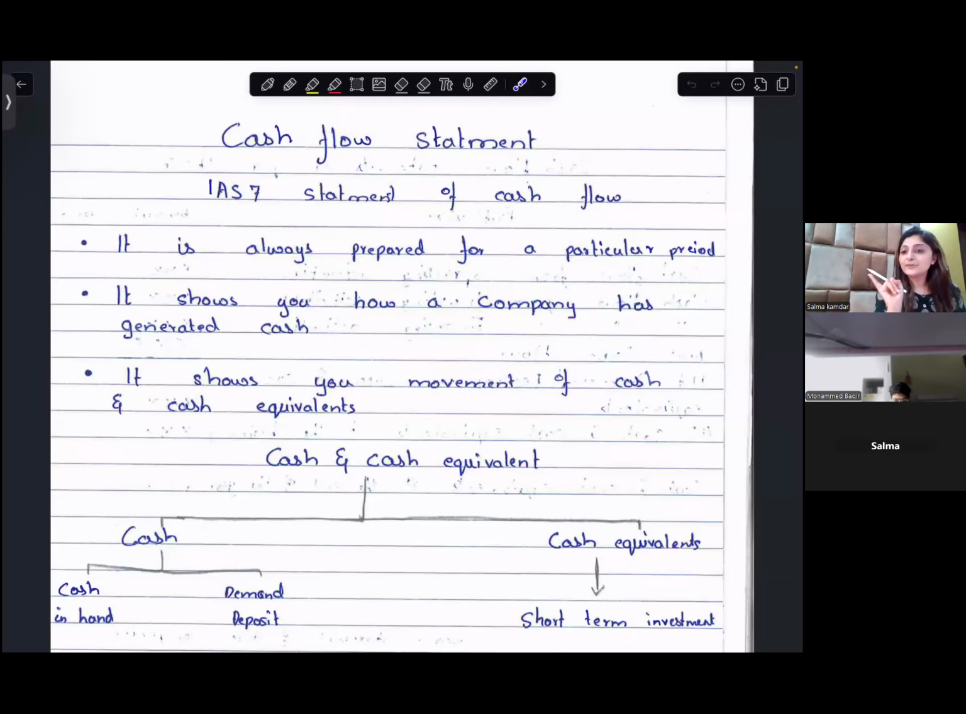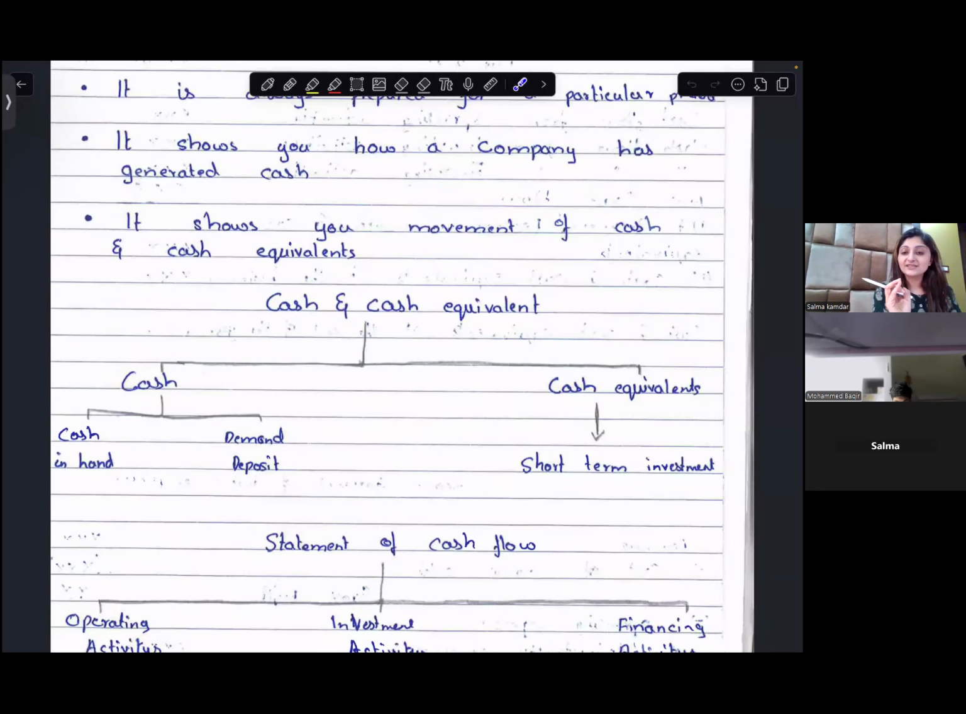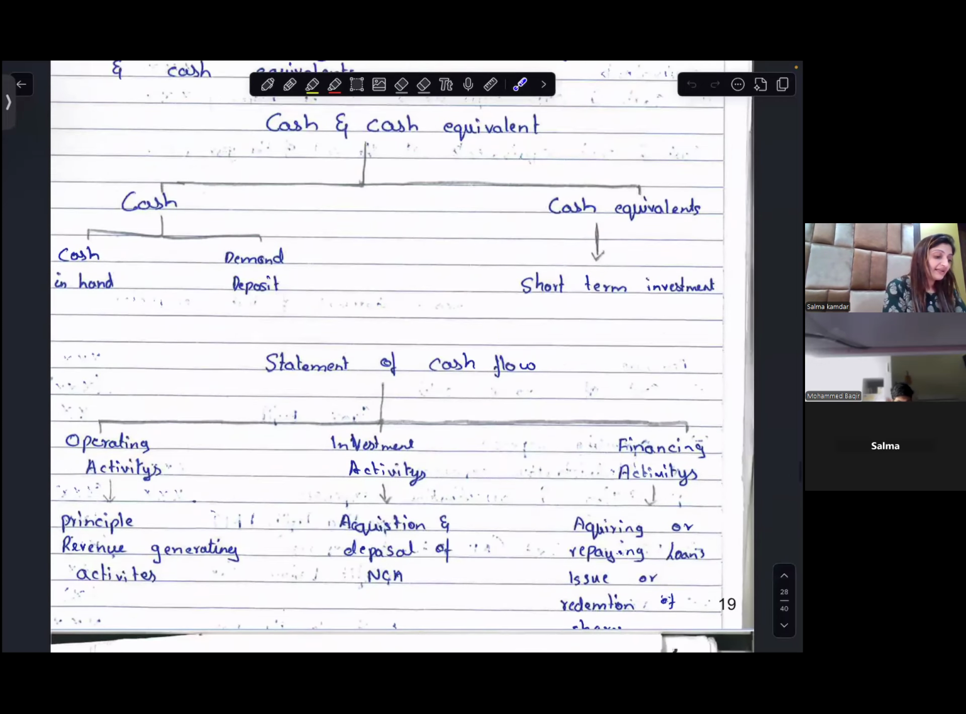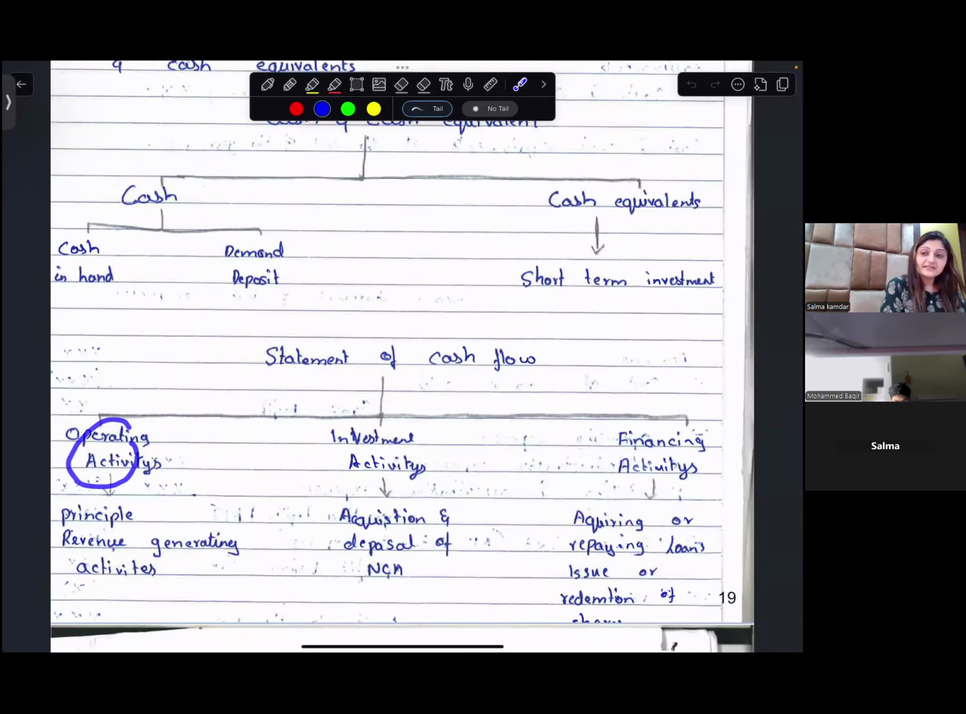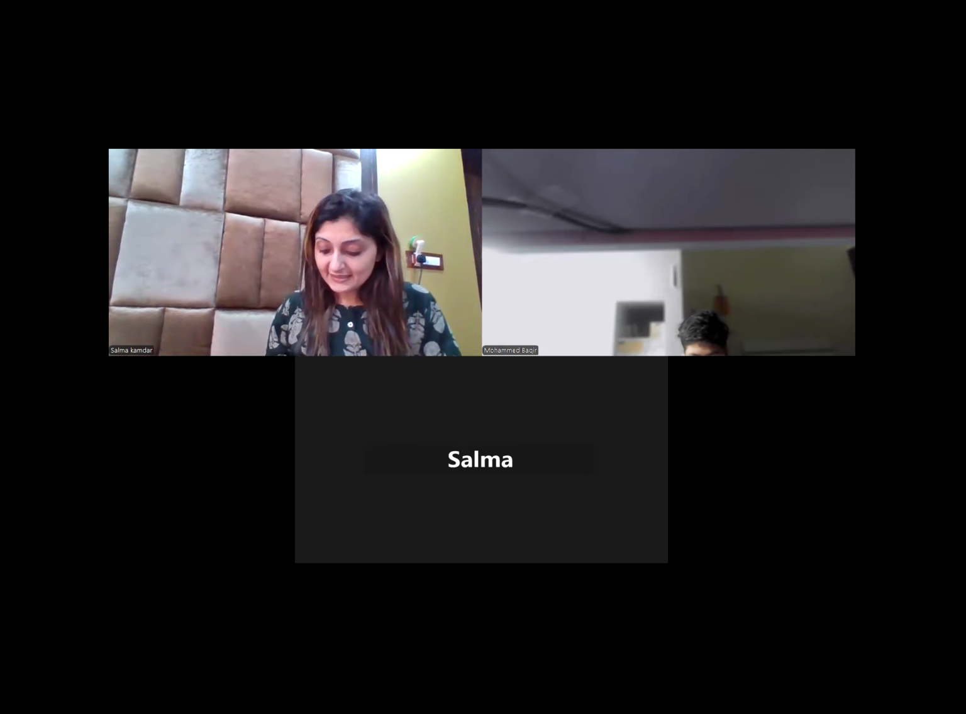It is always prepared for a particular period. And when you are doing the cash flow, you're only going to see inflow and outflow of cash. Cash means cash and cash equivalent, and your cash flow is made for operating activities, investing activities, and financing activities.